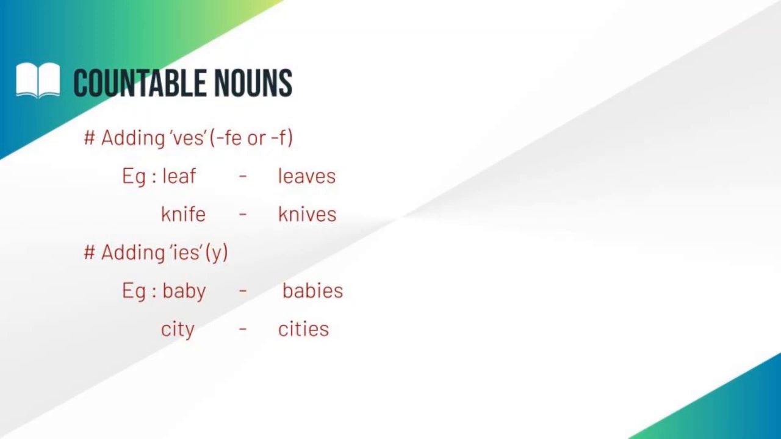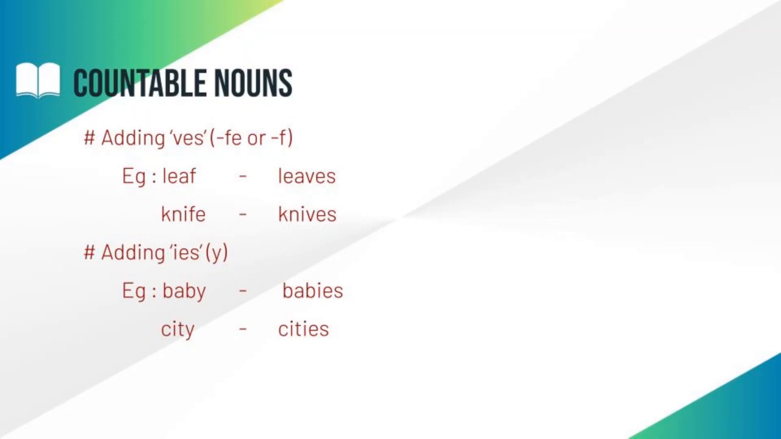Look at the first example, baby. Baby is a singular noun and the noun baby ends in the letter Y. Now what we have to do? We have to remove the last letter Y and then add IES. Babies. Baby is a singular noun and the plural form of baby is babies. BABIES, babies. Let us see the next example, that is city.